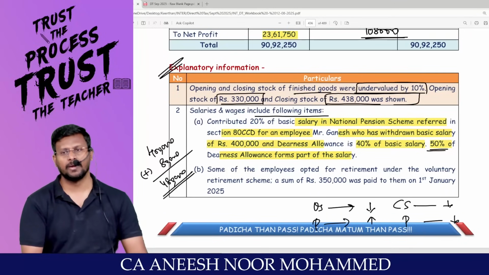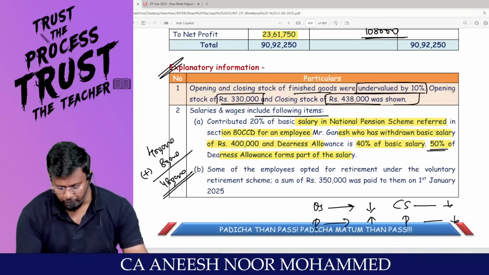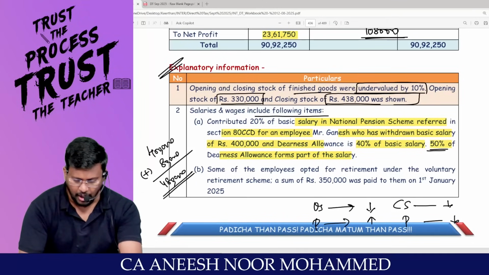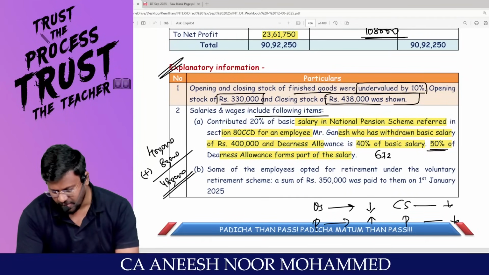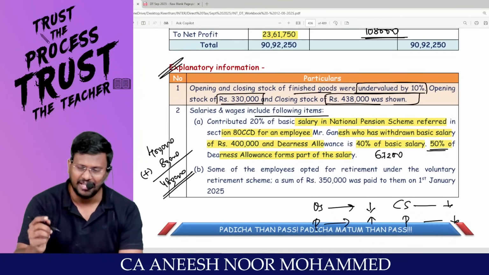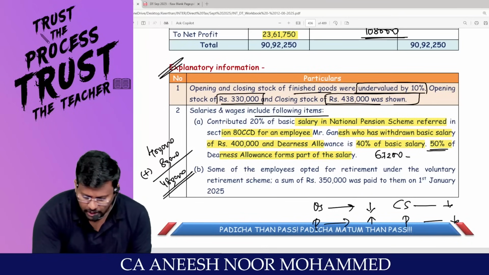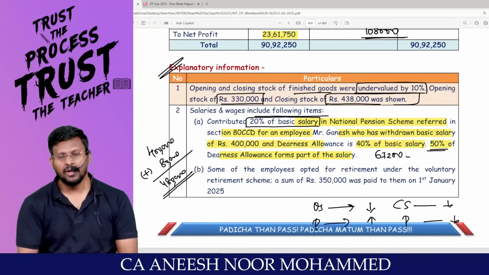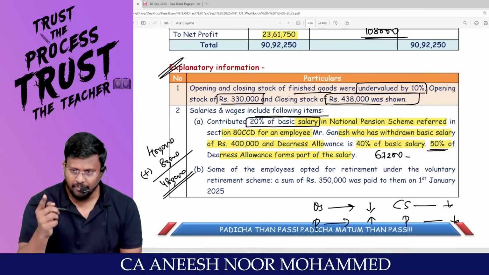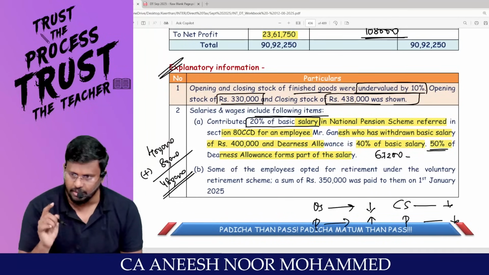Am I right? My dear lovable students, on this 4,80,000, how much is allowed? 14% is allowed. So 67,200 they can contribute, right? But look, they contributed 20% of basic salary. They have not contributed on DA. They contributed only 20% of the basic salary.